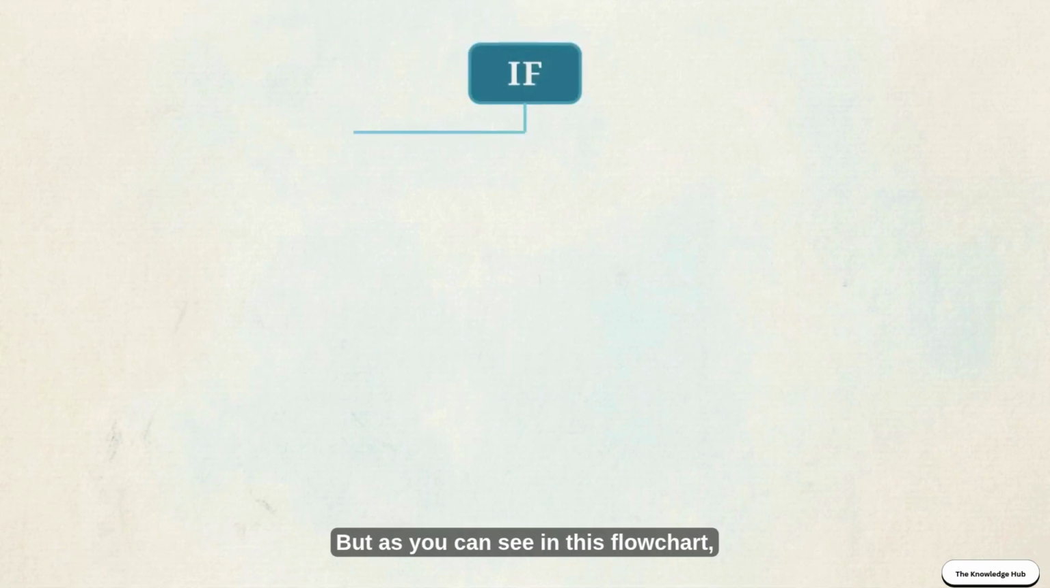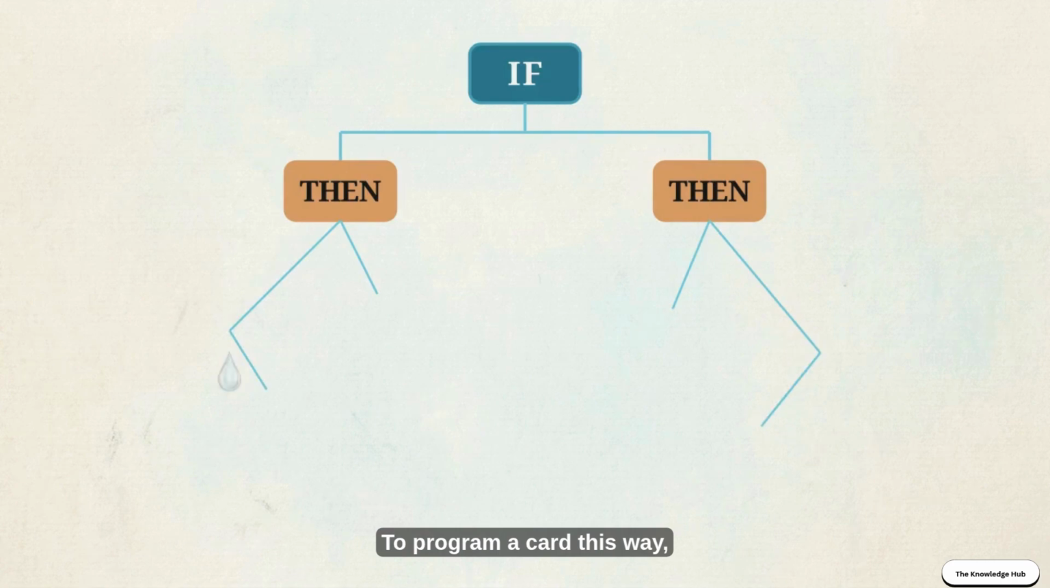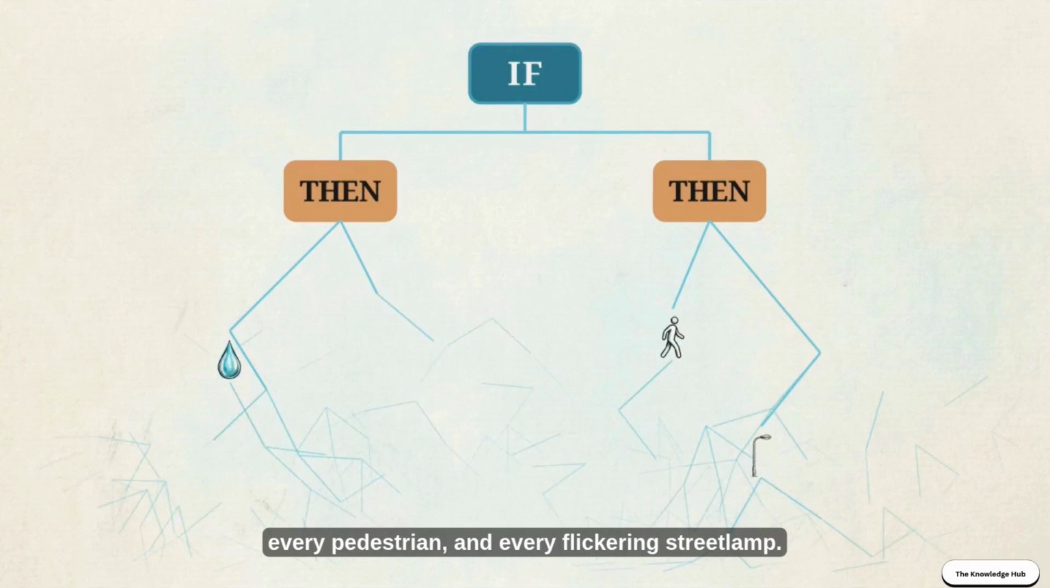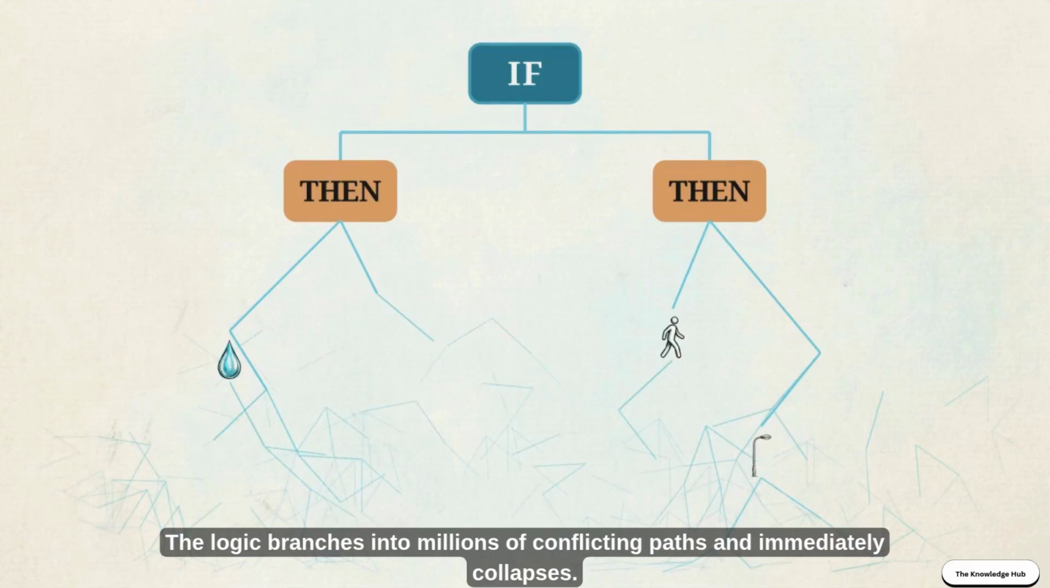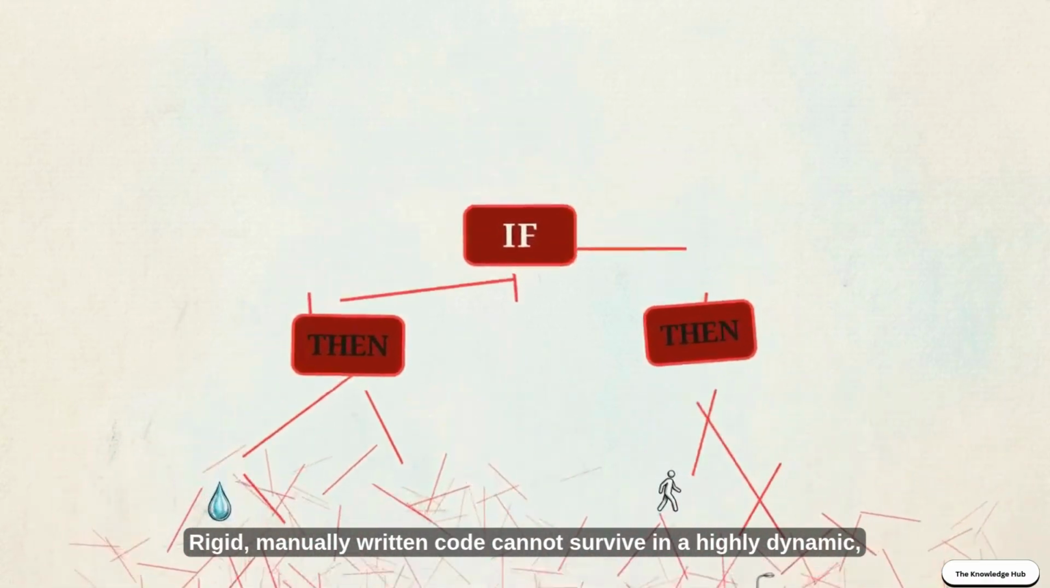But as you can see in this flowchart, traditional software relies on strict if-then commands. To program a car this way, an engineer would have to write a specific rule for every raindrop, every pedestrian, and every flickering street lamp. The logic branches into millions of conflicting paths and immediately collapses. Rigid, manually written code cannot survive in a highly dynamic, undefined real-world environment.